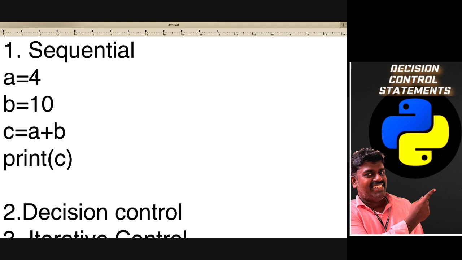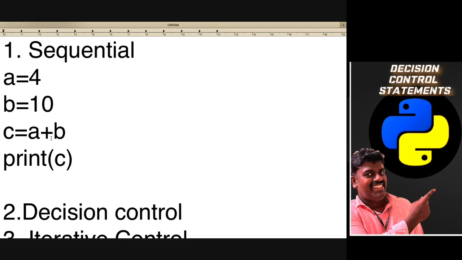The program executes one after another. When you give a equal to 4, the editor knows it has to put the integer value 4 into the variable a, and then the integer 10 into the variable b, and then do the addition operation of a and b.